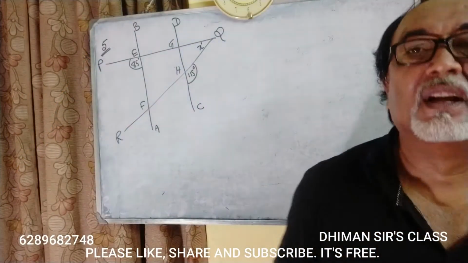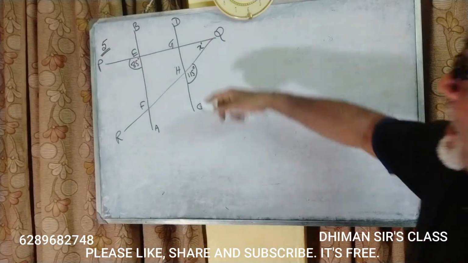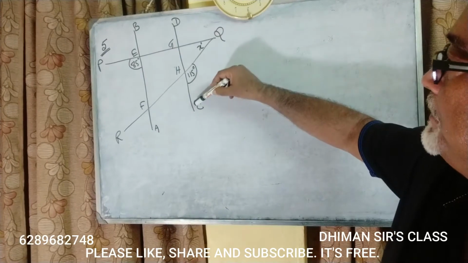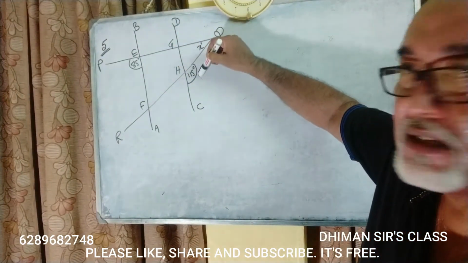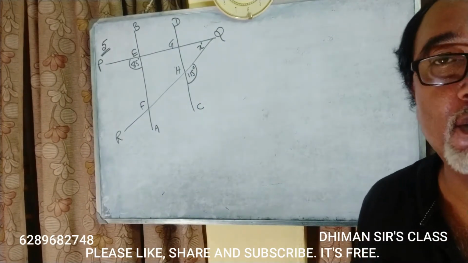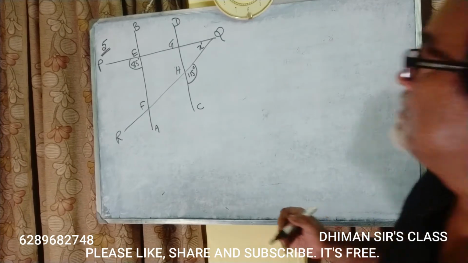Okay, students, see, we are given AB parallel to CD and angle E is 85 degree, angle H is 115 degree, and we are asked to find the value of X. So, in that case, let us write down what is given.